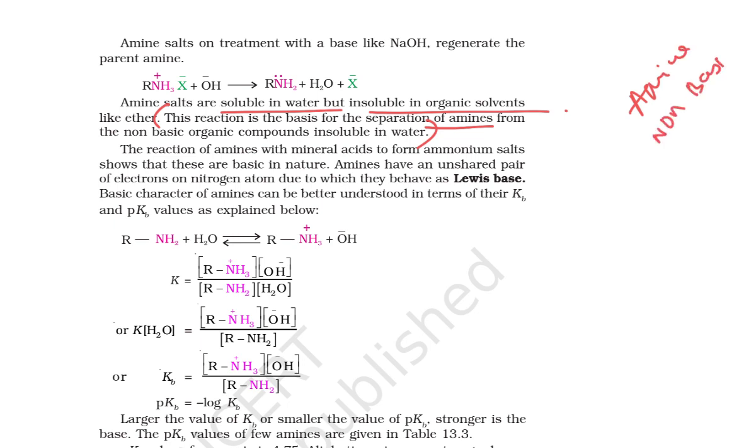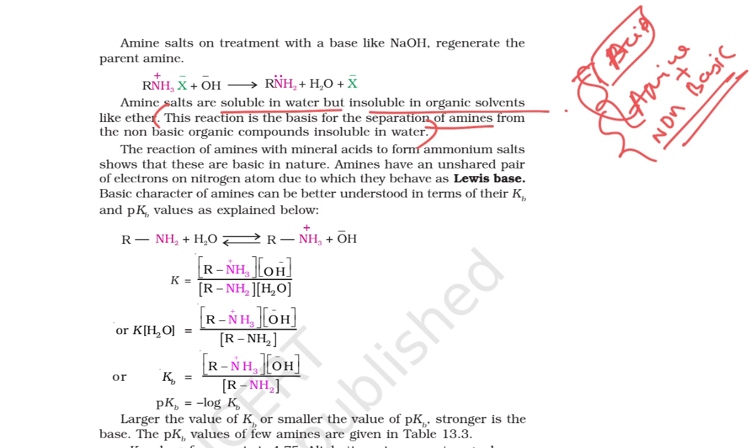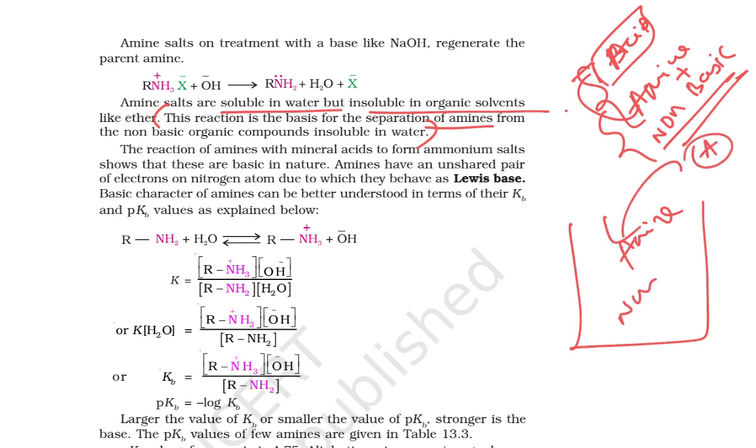If I use any acid, the amine reacts and the salt precipitates out. So here this is your amine, and there is a non-basic component. If I add the acid, your amine reacts with the acid and forms the precipitate. We can separate it, right? This is very important.